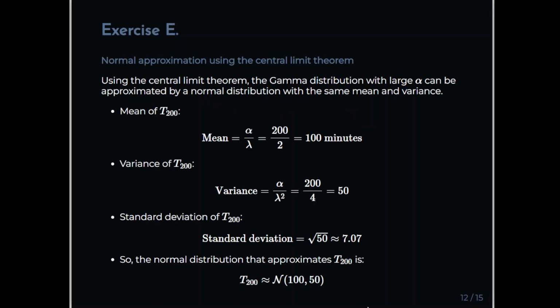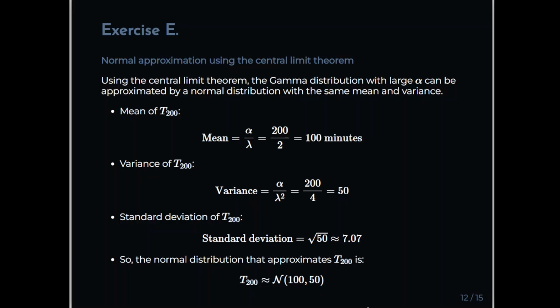So what we're going to do is use an appropriate approximation to model this. And what we're going to do here is approximate the gamma distribution with the normal distribution. We're just mindful of the fact that alpha here is 200, which is large enough, okay? And so using the central limit theorem, the gamma distribution with large alpha, which alpha is 200, that seems reasonable, can be approximated by a normal distribution with the same mean and variance.